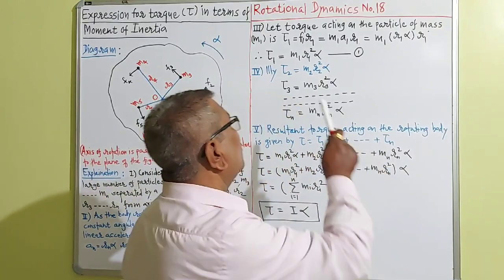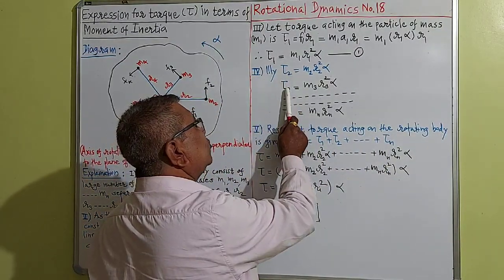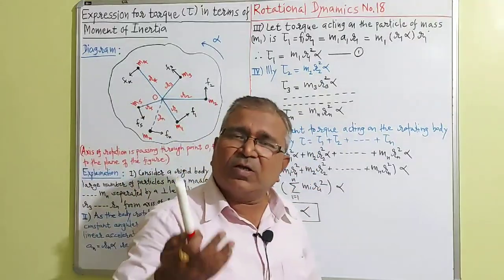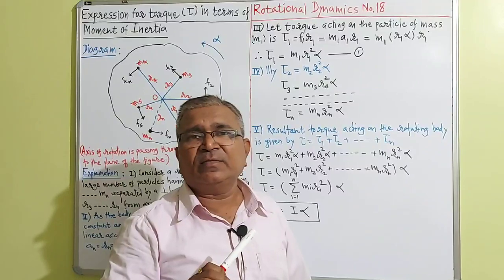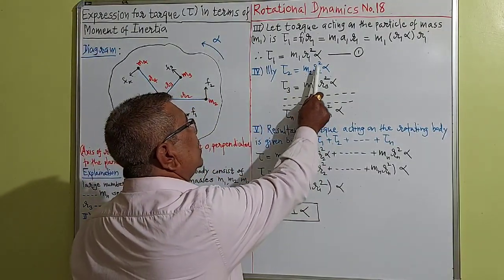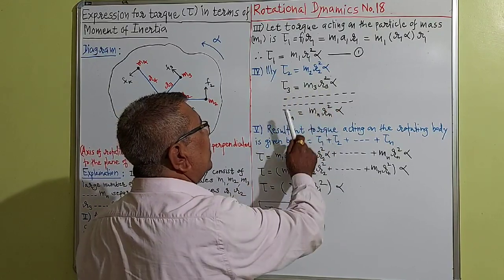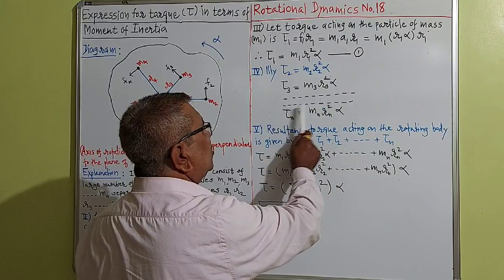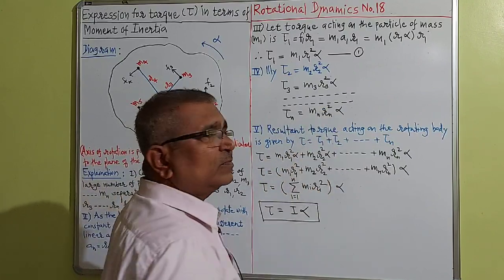Similarly, we can write tau2, tau3, tau4, tau5, up to tau n, and those values are like this. tau2 is equal to m2 r2 square alpha. tau3 is equal to m3 r3 square alpha. tau n is equal to mn rn square alpha.